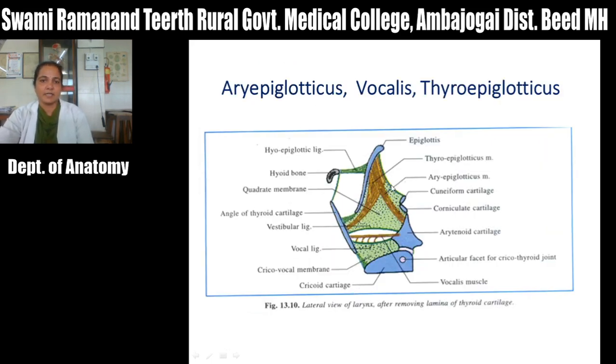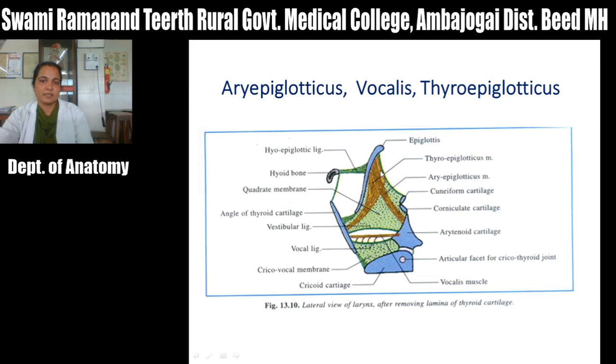Then the other muscles. The aryepiglotticus is present in the aryepiglottic fold, attached to the anterolateral surface of the arytenoid cartilage and extending up to the epiglottis. When it contracts, it elevates the fold, the quadrate membrane or aryepiglottic fold, towards the epiglottis, and closes the laryngeal inlet.